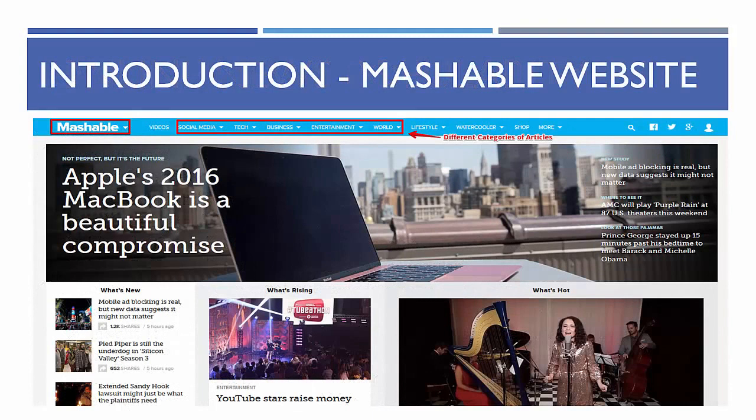And this is the website from where the articles are published. These are the different categories under which we can publish our articles, like social media, technology, business, entertainment, and world. So this is how the Mashable website looks like.